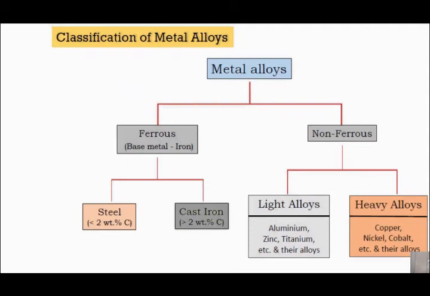Specifically, again, this non-ferrous can be divided into light alloys and heavy alloys. And in the light alloys category, as you can see, aluminum, zinc, titanium, they are basically light metals and their alloys. And in the heavy alloy category, you can see copper, nickel, cobalt, they are heavy alloys. That means their density is high, and their alloys are what we are going to discuss.